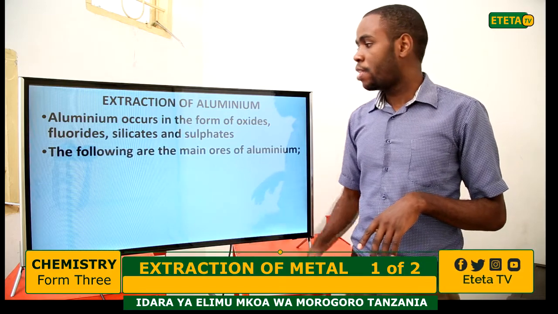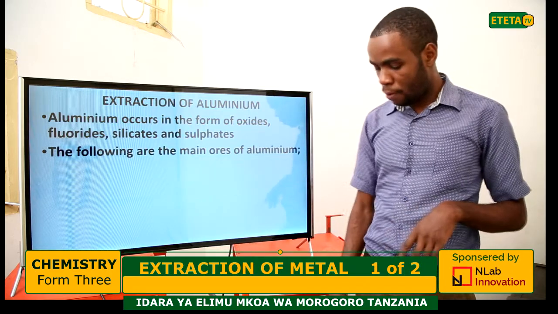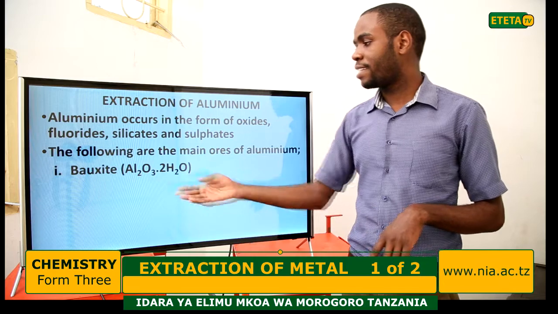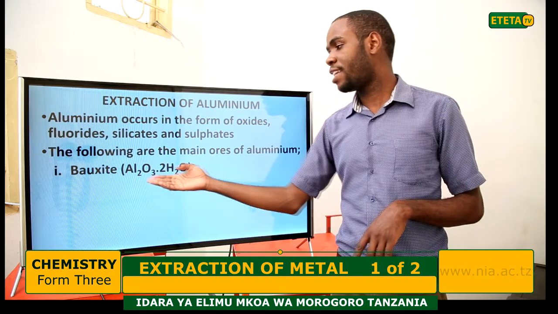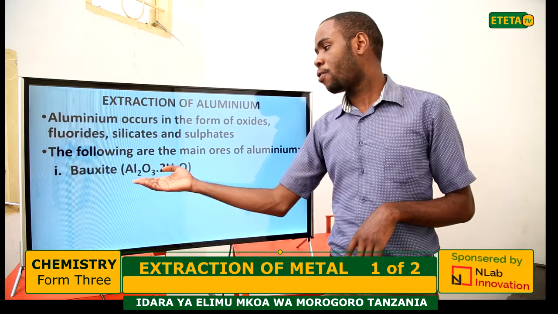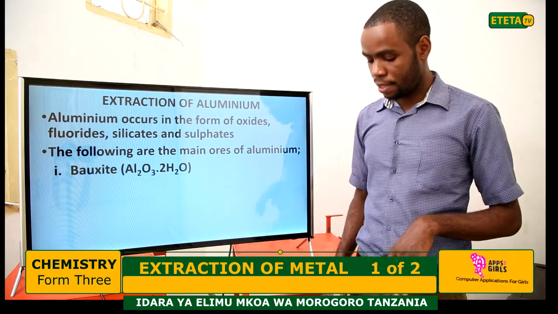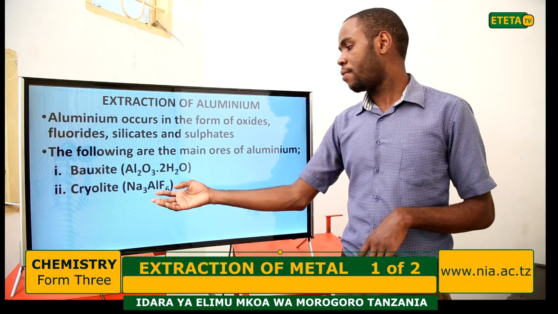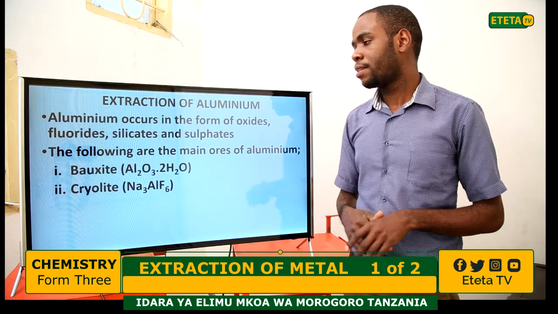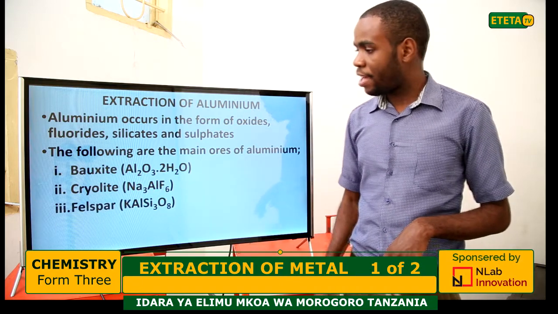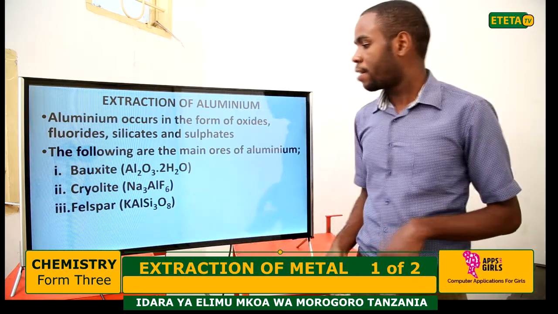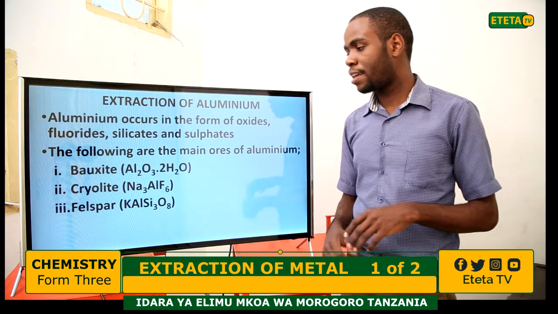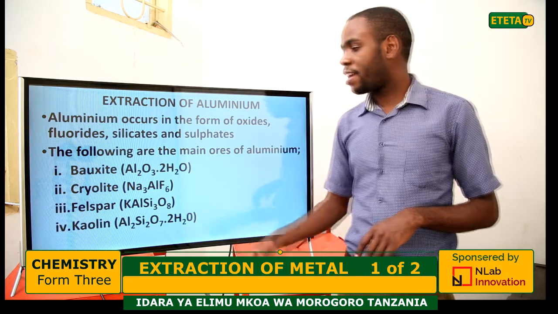The following are the main ores of aluminium. The first is bauxite, which is hydrated aluminium oxide. Another is cryolite, which is sodium aluminium fluoride. Another is feldspar. As you see here, this is the formula of feldspar: potassium aluminium silicate. Another is kaolin.